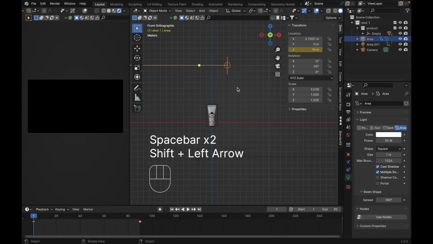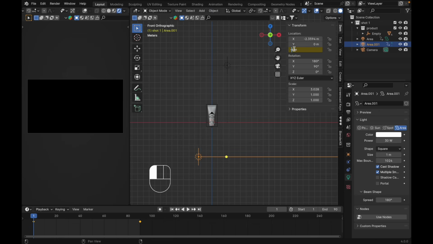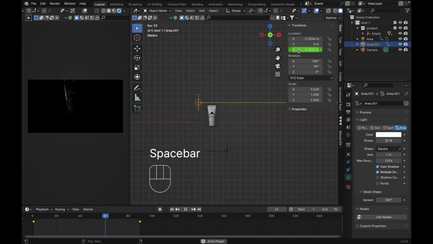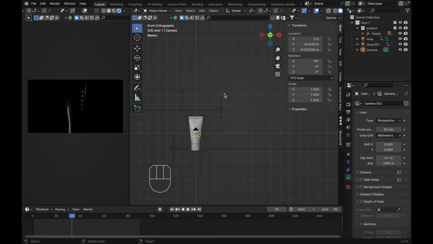Yep, I want it 10 over here. Change -6 to -10. Replace single keyframe, and for the last frame, change it to 10. Insert single keyframe. And that's it. That's for shoot 1.